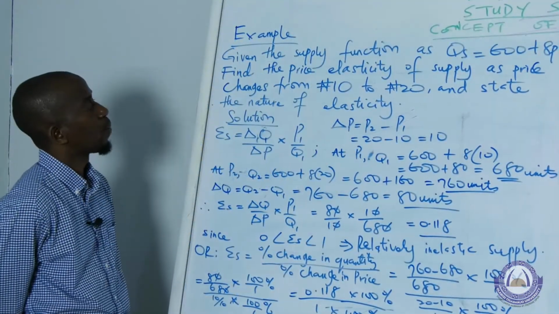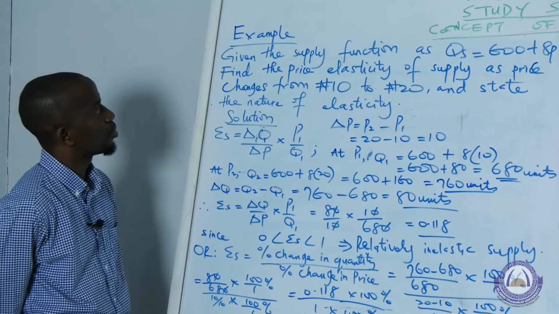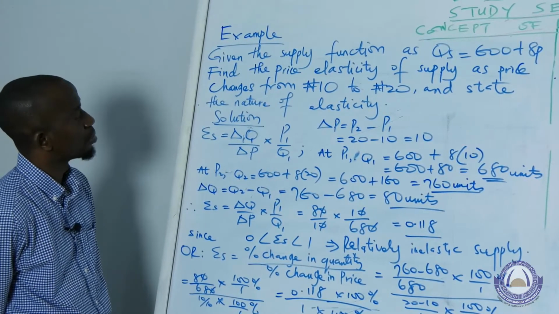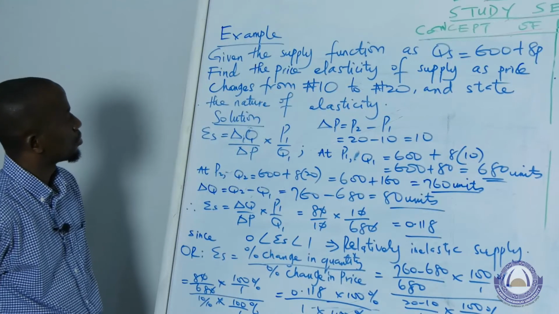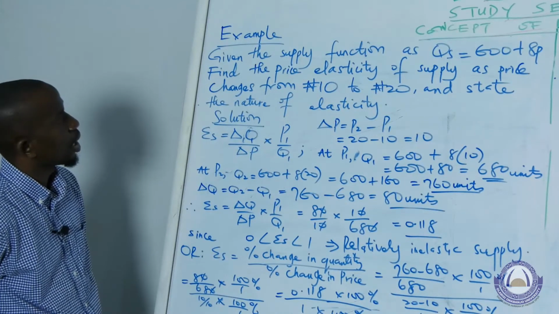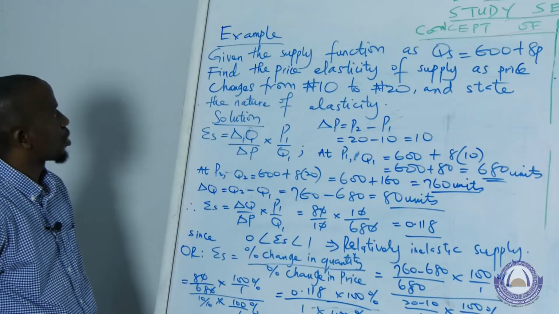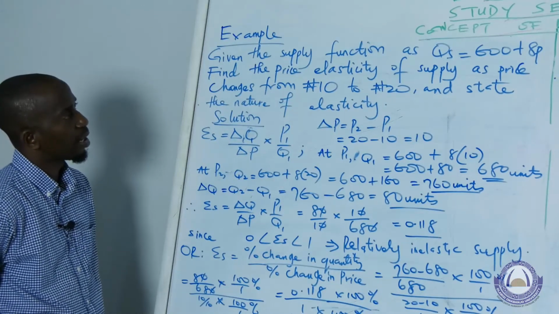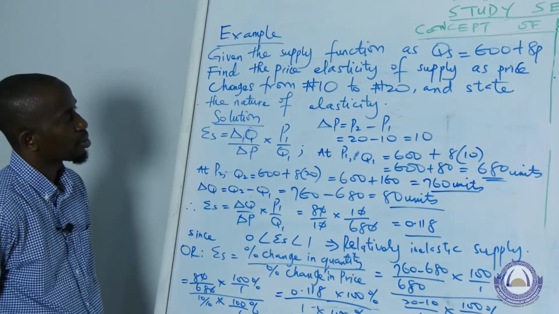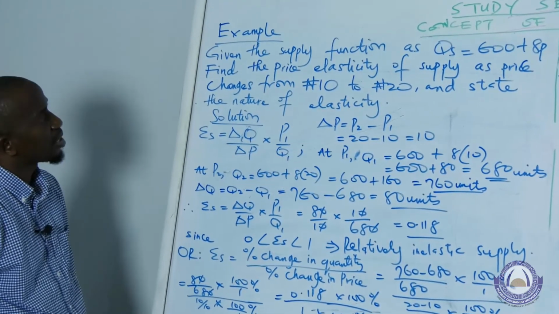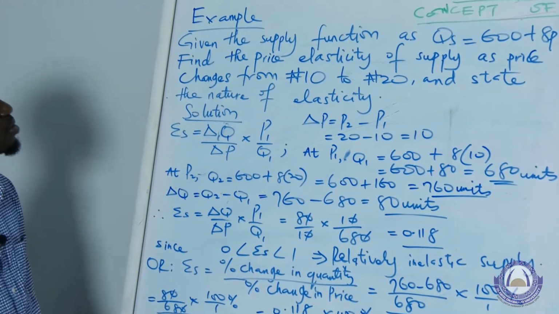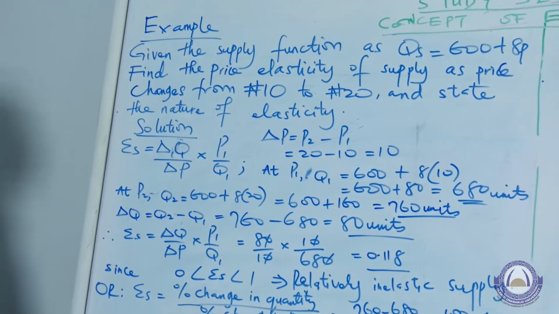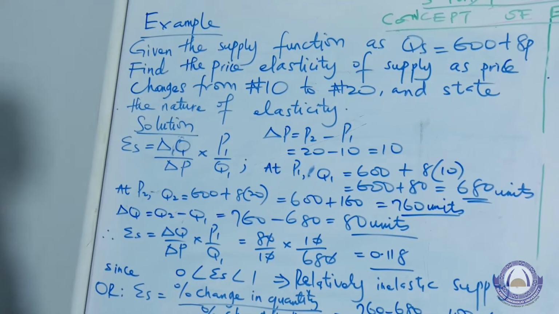Okay, so we can now have an example, an illustration of how to compute the value of elasticity of supply. So we have this question: given the supply function as Qx equals 600 plus 8p, find the price elasticity of supply as price changes from 10 naira to 20 naira and state the nature of elasticity. So what is the solution to this?